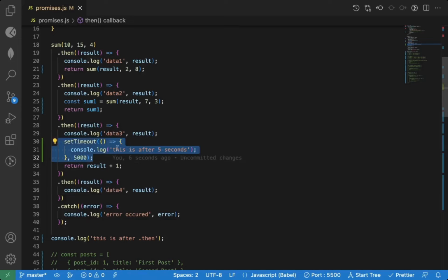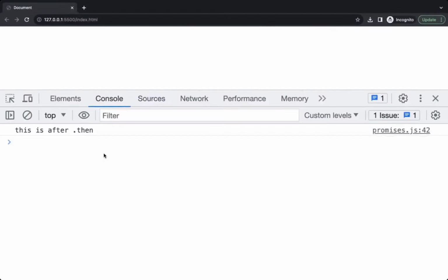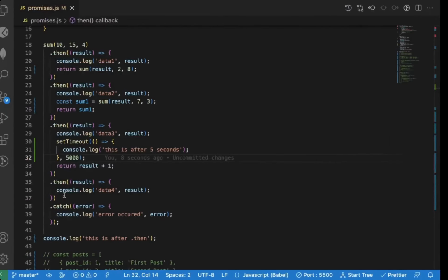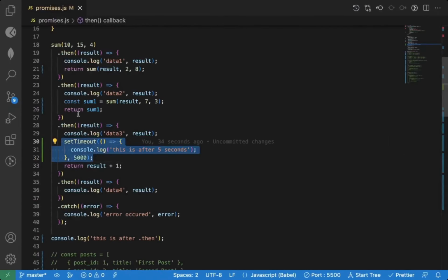Before that, after 5 seconds I am executing this is after dot then. So after 3 seconds you see data 1, 3 seconds later data 2, data 4. You can see that console.log is not printed yet, and after that you see that particular console.log. So there is no guarantee. If you write some API call here and you are using that API call result in the next code, then there is no guarantee that you will always get that result, because that API call might take some time.